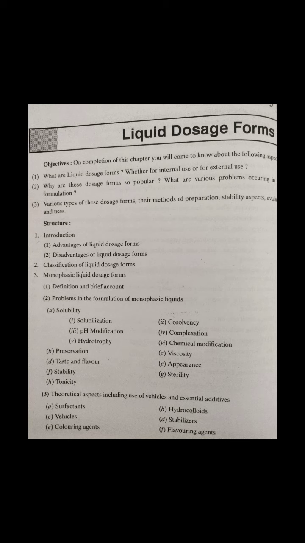Then there are the linctuses. Linctuses are viscous liquid preparations for cough, and they contain a high proportion of syrup. Very often glycerin is added to the formulation, which provides a sweet taste as well as a demulcent effect on the mucous membrane of the throat. It should be taken as such without dilution and must be sipped slowly so as to prolong the action of the drug. The usual dose of linctuses is 5 ml. It should be supplied in a multi-dose container so as to provide 15 to 20 doses together. The label must contain all necessary requirements of liquid preparations.